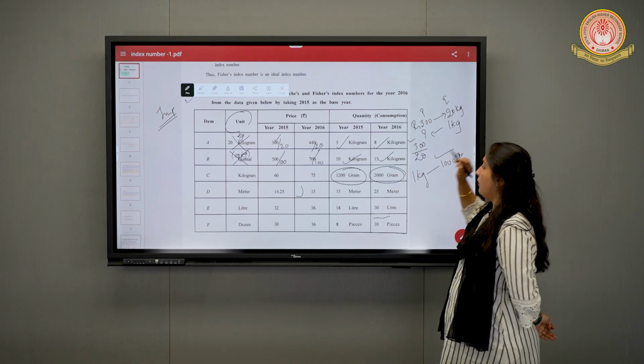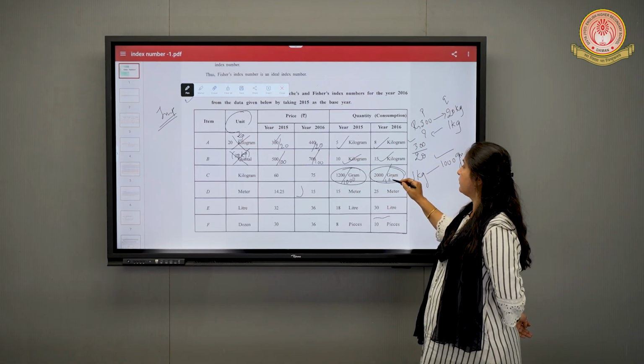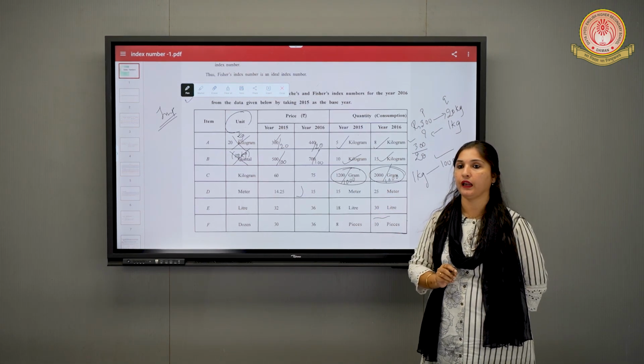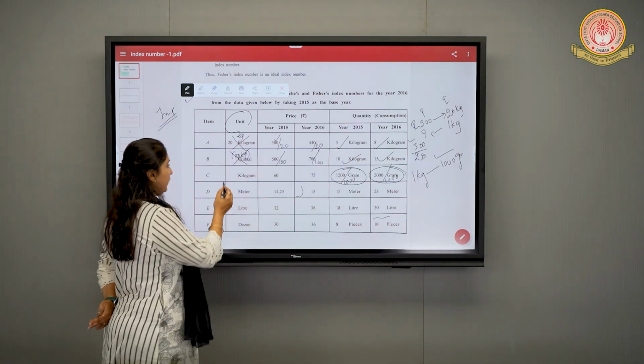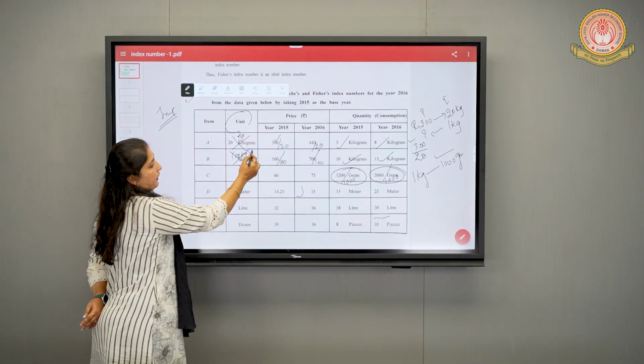1000 grams, means you have to divide this by 1000. Is it clear? Because this was in grams and we have to convert it to kg. Now the whole row has become what? Kg. What do we write over here? We write kg only.